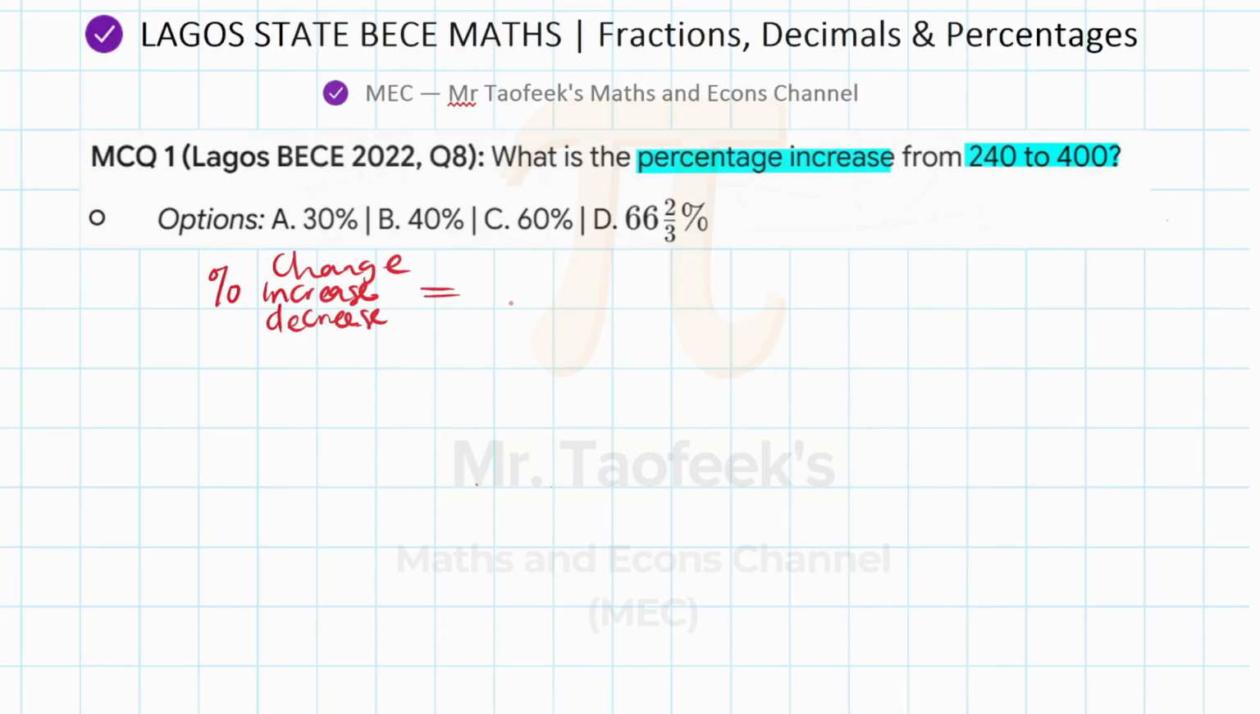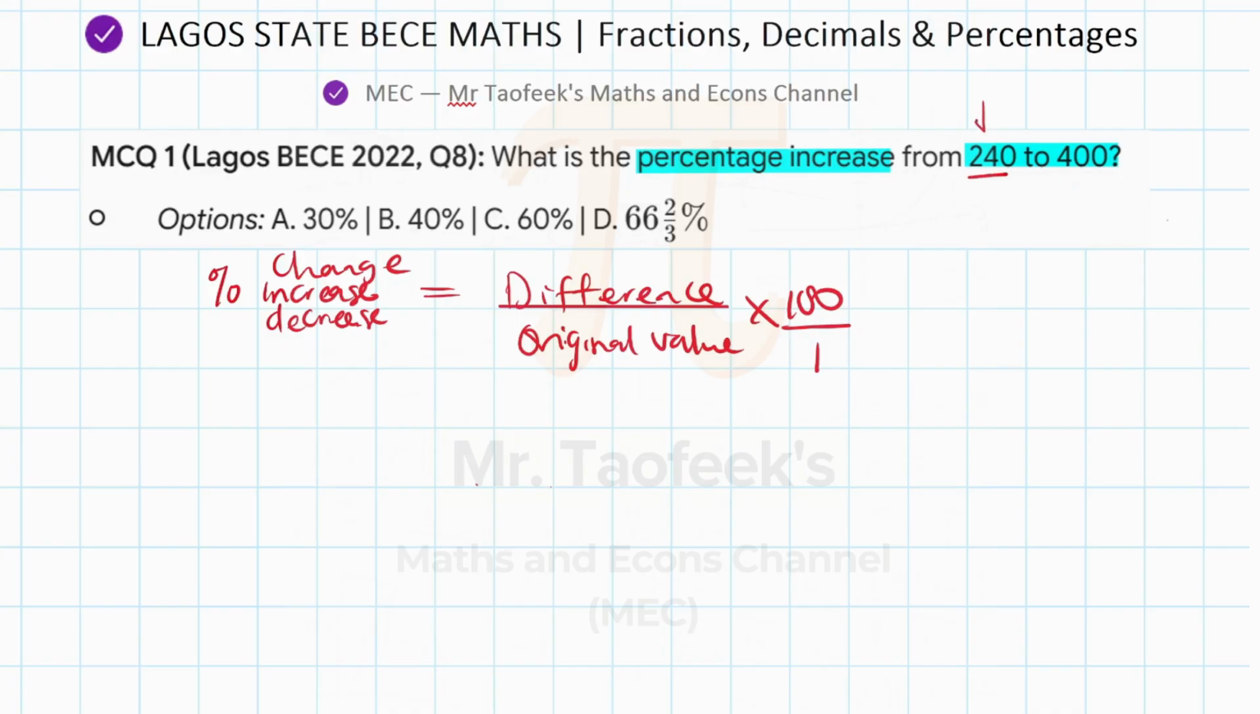The formula is very simple. All you have to do is the difference divided by the original value, times 100 out of 1. So the question you need to ask yourself is, what is the original value? It's increasing from 240 to 400, so the original value is 240.